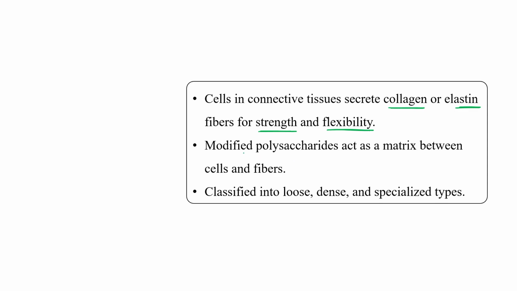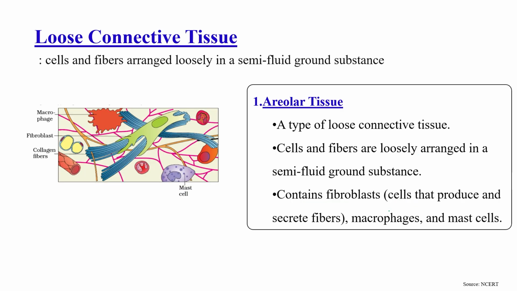It also has modified polysaccharides which act as a matrix between the cells and the fibers. We can classify connective tissue into three different types: loose connective tissue, dense connective tissue, and specialized connective tissue. This is an example of connective tissue.